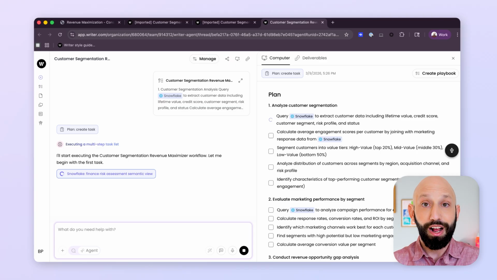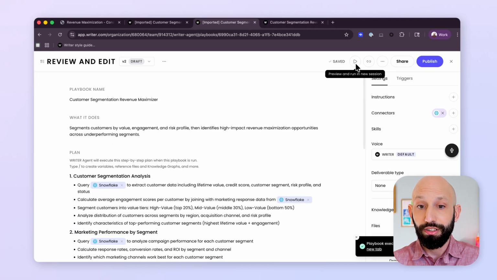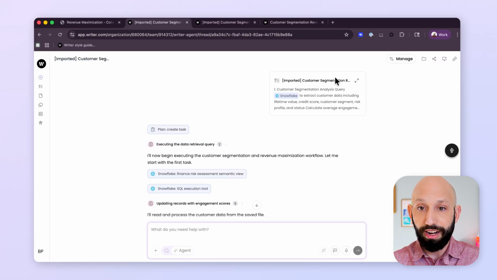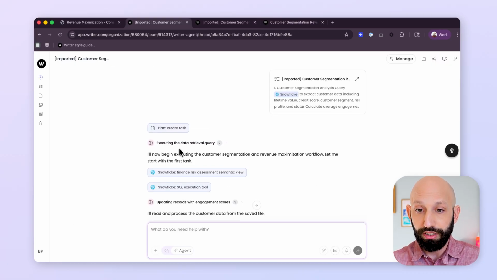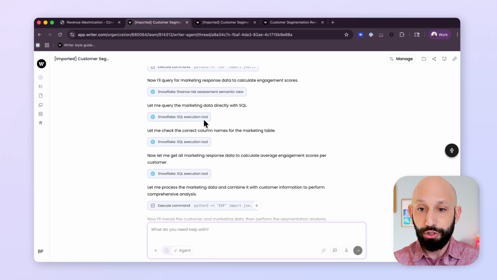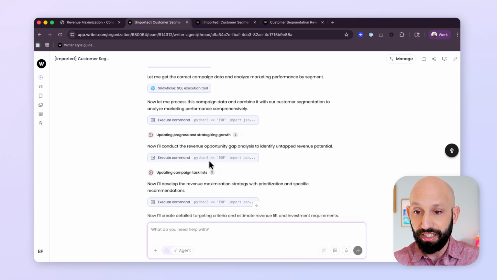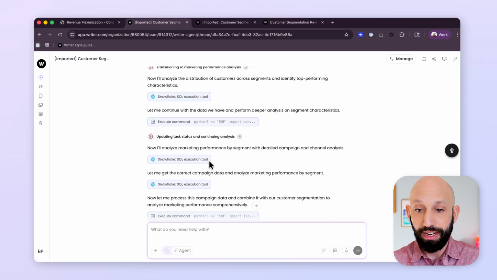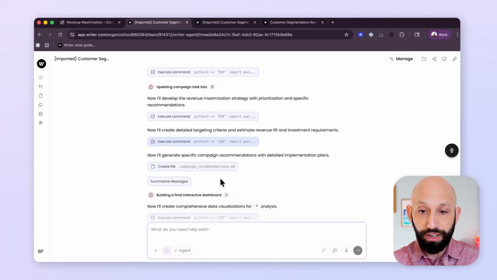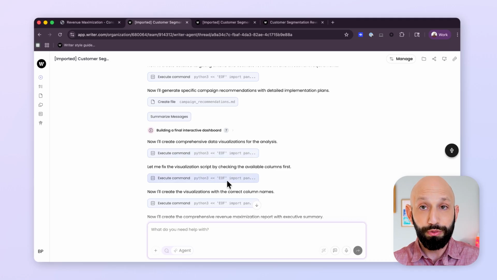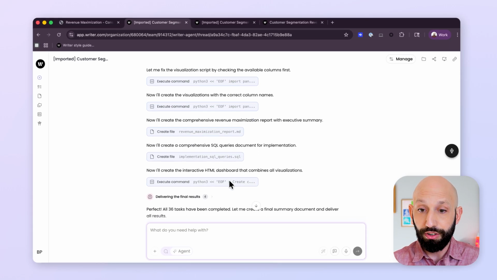And in the meantime, I'll take you over to a finish run to give you a sense of how it all played out. So here we are at a finish run. This is what it looks like at the top, executing the data retrieval, querying the marketing database with that SQL stuff, analyzing marketing performance by segment, analyzing SQL, all that kind of stuff that, in the past would have required a data team and now I can do on my own.